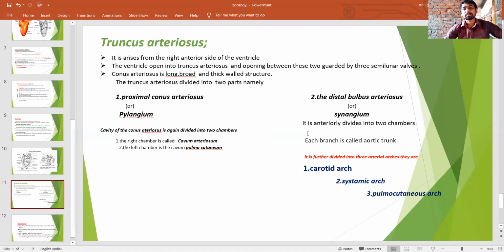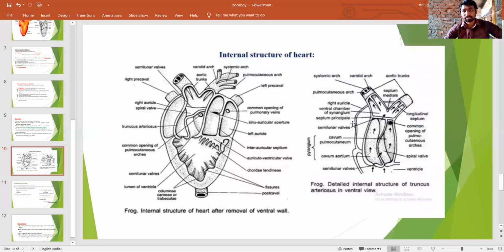The synangium is anteriorly divided into two chambers. Look here. These are the anterior chambers, and they are called aortic trunks.